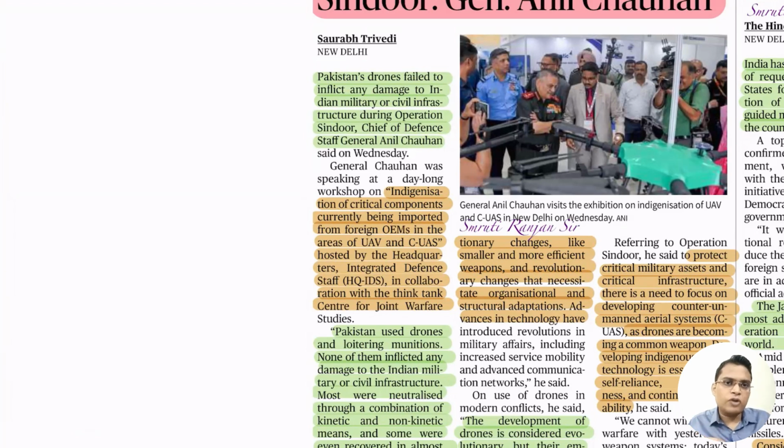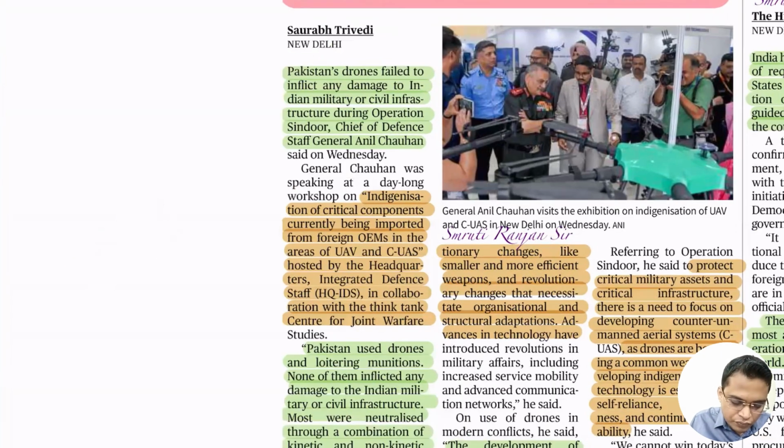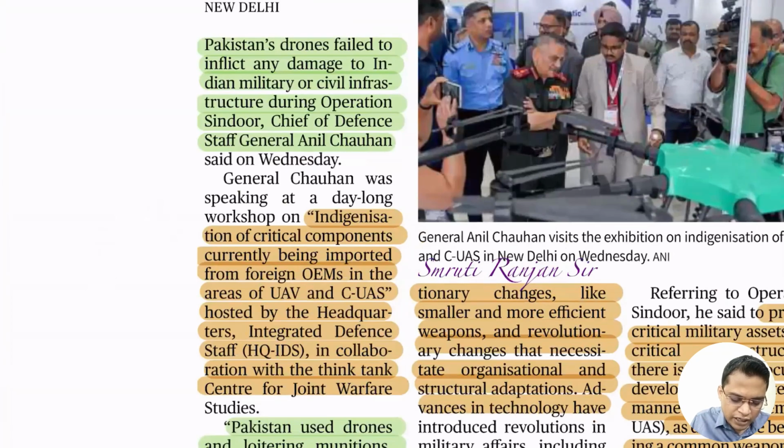If everything is manufactured domestically in India, we do not rely on others, and we can have self-sufficiency, low cost, and very fast integration. We can change the source code. In the Rafale case, when we asked for integration of our own missile, they were not ready to share the source code. On the other hand, if you want to integrate something into our Light Combat Aircraft Tejas, we can easily do that because it is our own aircraft. We can modify anything.